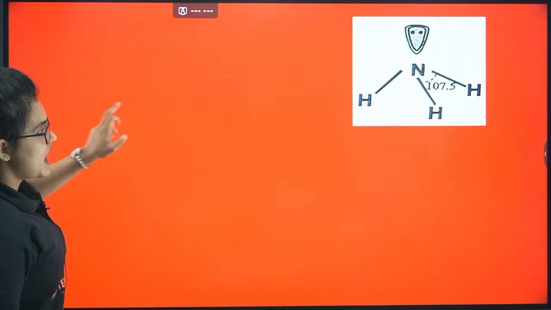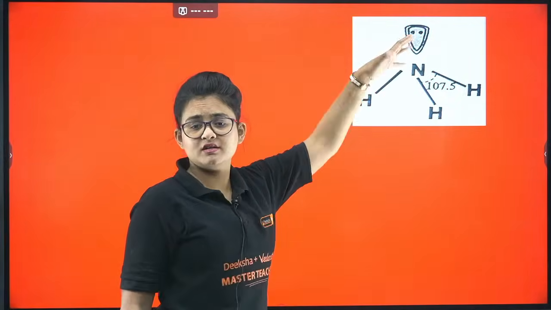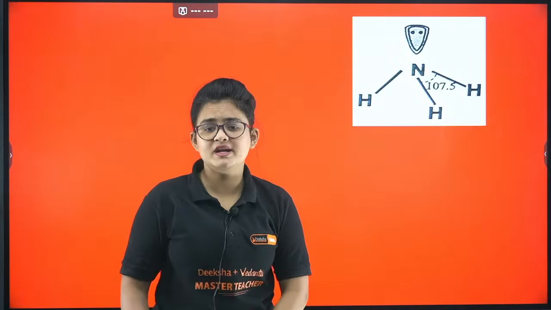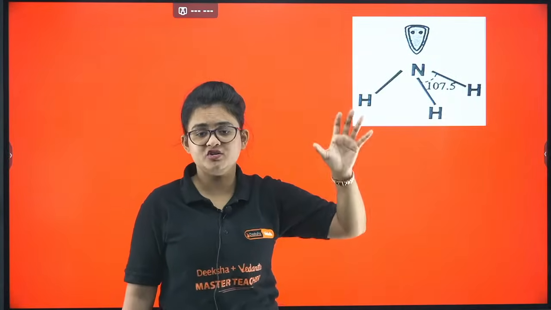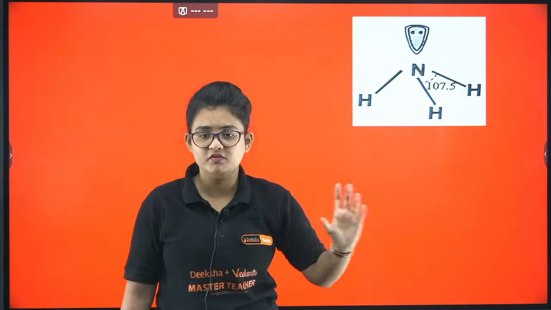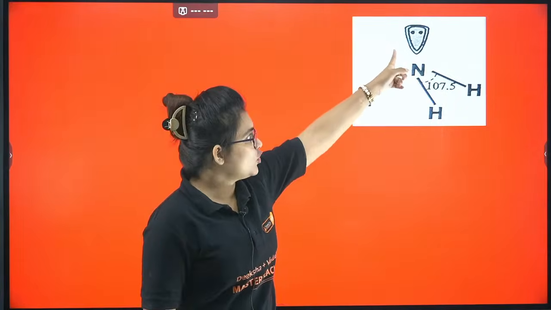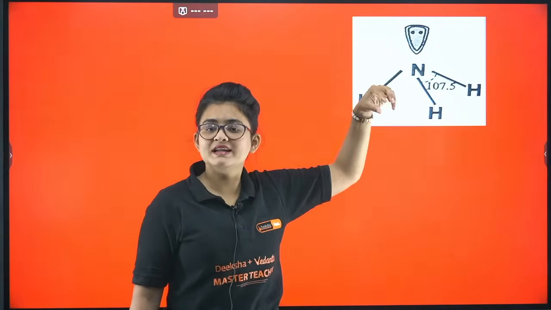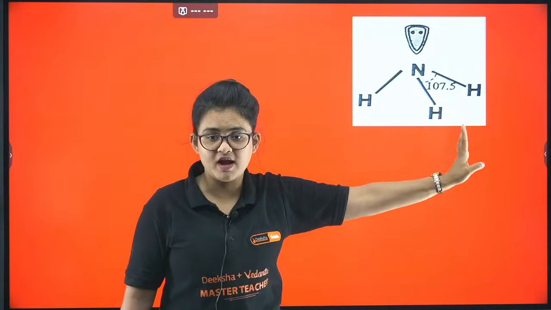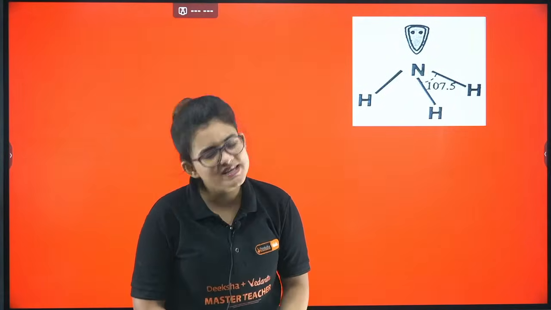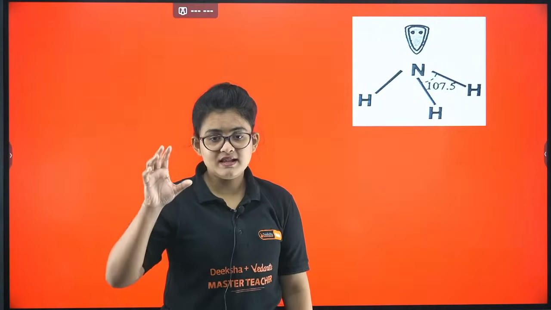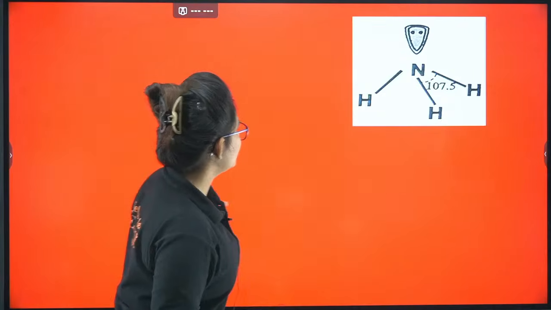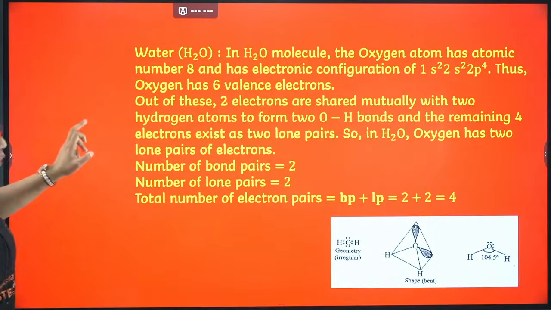Next, the geometry of ammonia. You can say tetrahedral, but I will not suggest calling it tetrahedral, because in a proper tetrahedral the bond angle is 109.5, but because of the nitrogen lone pair-bond pair repulsion, the bond angle reduces to 107.5. Please remember the bond angles for water, ammonia and the SO2 molecule.